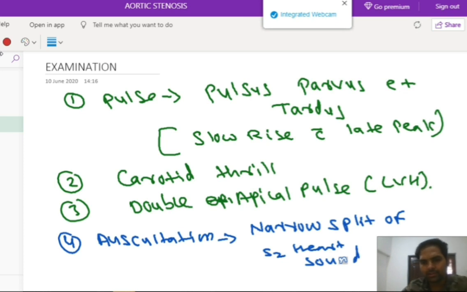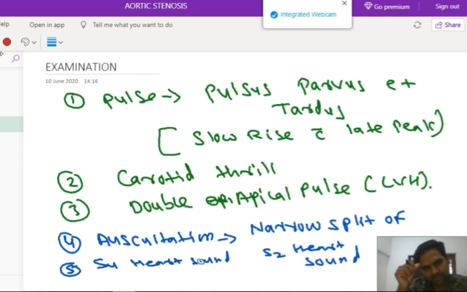Normally the second heart sound is because of the closure of the aortic and the pulmonary valve. But in aortic stenosis, the aortic valve will close a bit later, while the pulmonary valve closes on time. So there will be a paradoxical shift: the pulmonary valve will close first and the aortic valve will close later. Sometimes we can also find the S4 heart sound in aortic stenosis.